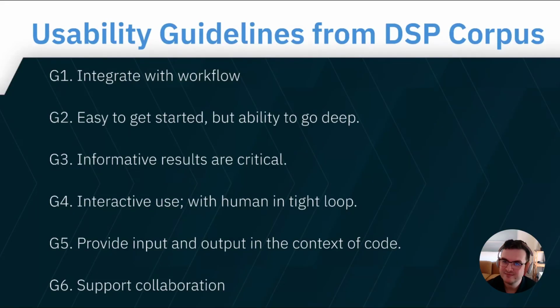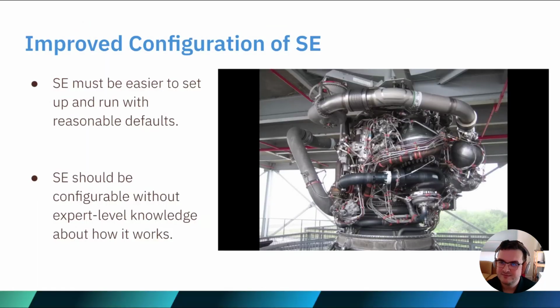We wanted to make symbolic execution more usable, but there wasn't a clear set of usability guidelines for security program analysis. Thus, we distilled the usability insights that appeared repeatedly across our DSP corpus into the 6 guidelines that you see here. I encourage everyone to check out our paper for more specifics about these guidelines, as many can apply to your own projects as well. But for brevity, I'll highlight 2 key findings.